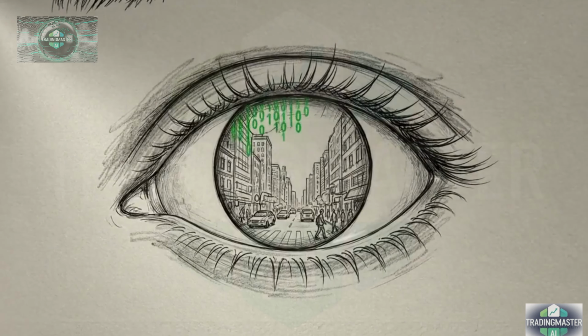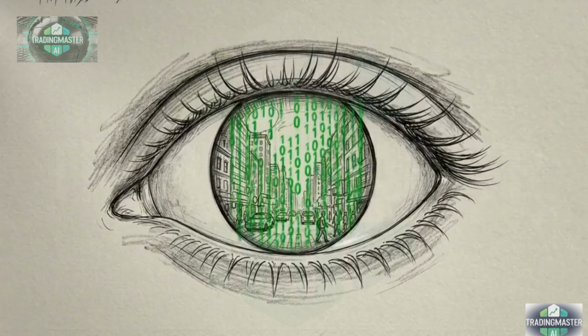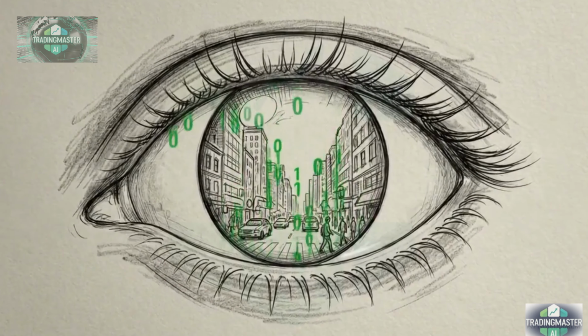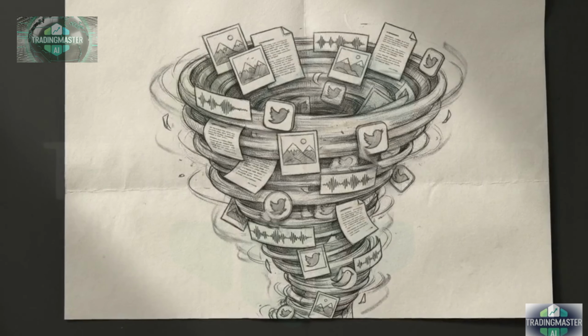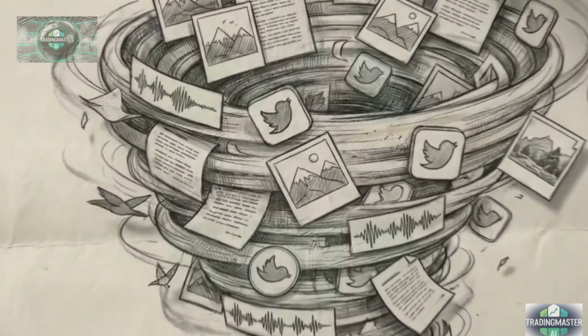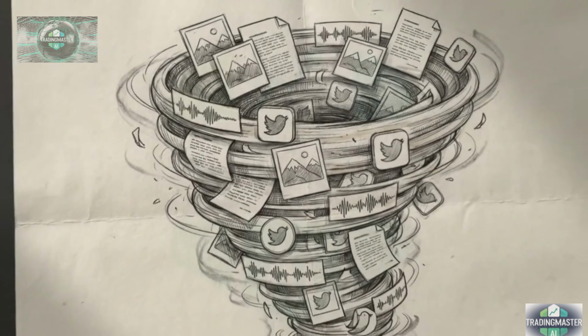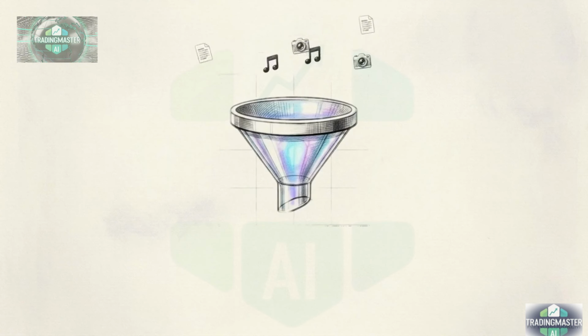Humans understand the world through sights, sounds, and context without even trying. But computers? They only see ones and zeros. Every day, we generate a massive tornado of emails, photos, tweets, and audio clips. Teaching a machine to understand this mess seems almost impossible. This diagram shows how we solve that problem.